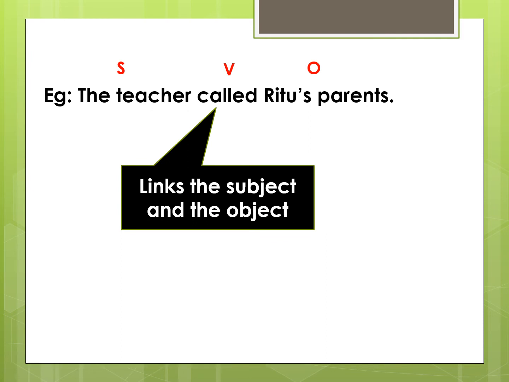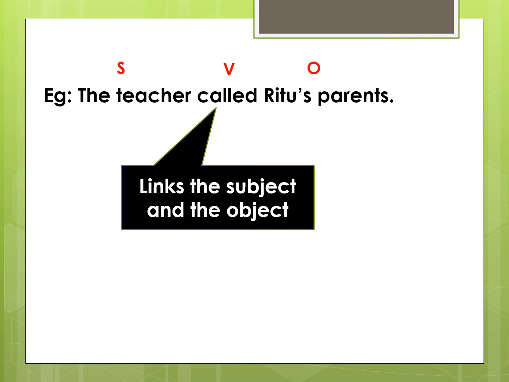Let's look at the next example. The teacher called Ritu's parents. The teacher is the one who is doing the action in this sentence. So, the teacher is the subject. The word called is the verb. And the teacher called whom? The teacher called Ritu's parents.